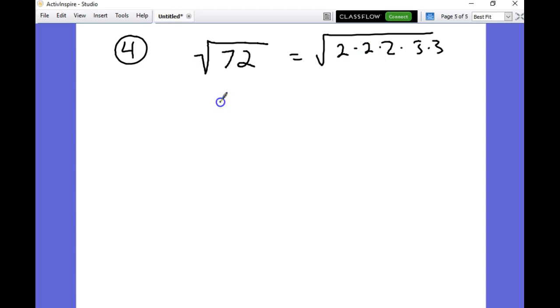Now, if you want to see why, this is 8 and 9. This is 4 and 2. This is 3 and 3. This is 2 and 2. Bring that 2 down and bring your 3's down, and you've got 3 2's and 2 3's. Can I say the way I did it? Yeah, sure, what did you do? I did a little different. 36 and 2. That would work. I'm going to show you guys something with what he said in a minute, but that works. Okay, let's go ahead and continue here.